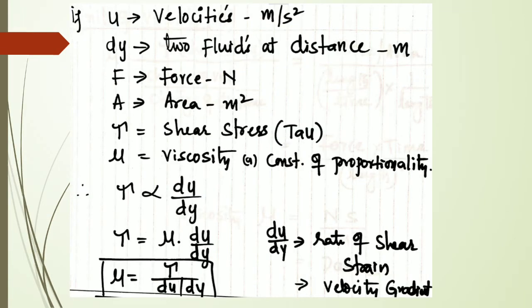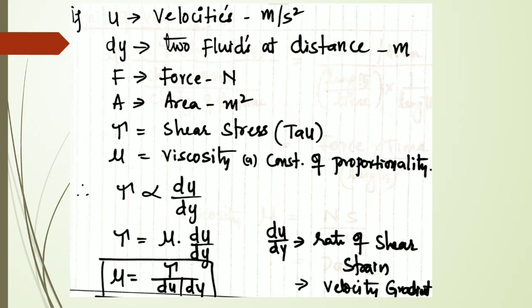If u is the velocity in meters per second, dy is the distance between the two fluid layers in meters, and F is the force in newtons, if A is the area in meter square, and tau is the shear stress, and mu is the viscosity or the constant of proportionality. There are four things you can call mu: viscosity, dynamic viscosity, Newton's law of viscosity, coefficient of viscosity, or constant of proportionality.